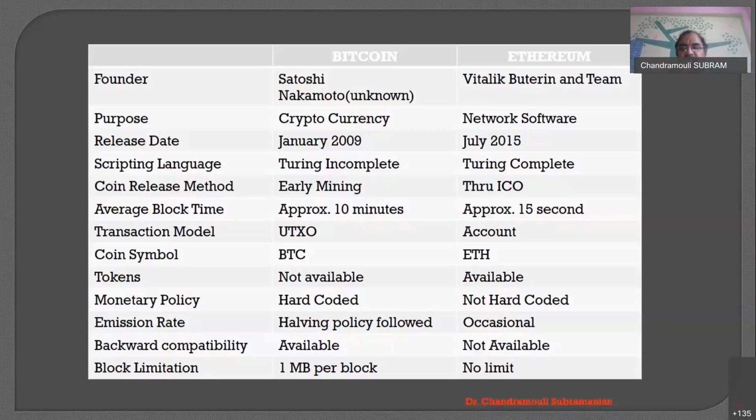But in Ethereum, there is no limit. That is why nowadays people go on adding even a lot of software code within the block, because there is no limit for the block. But it also affects speed, because of various other reasons.